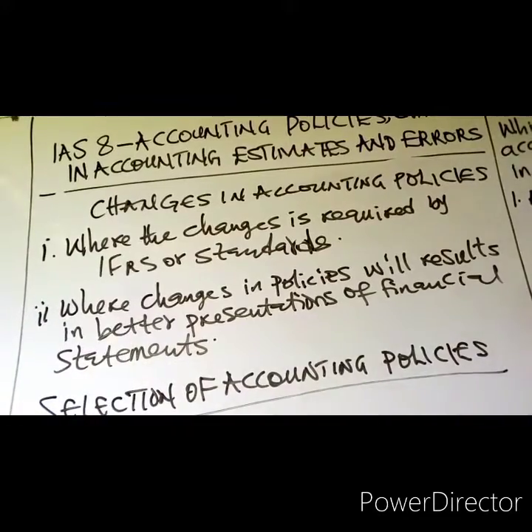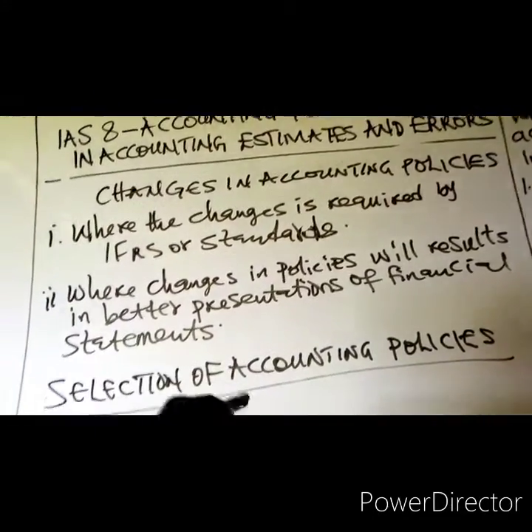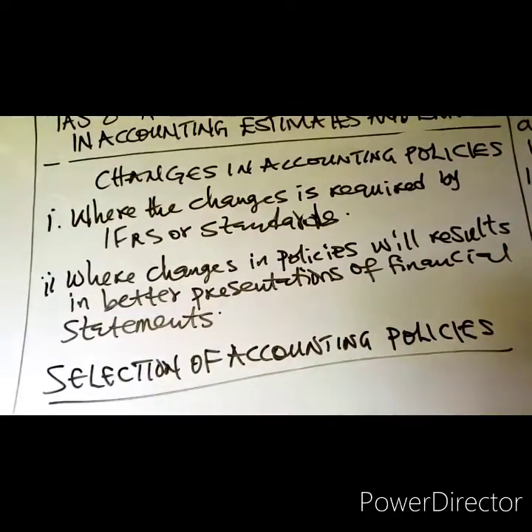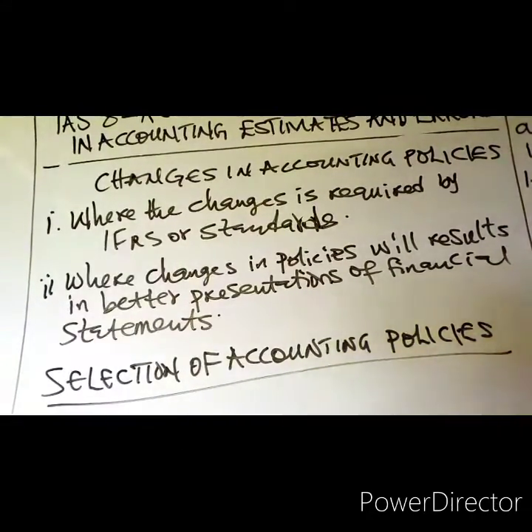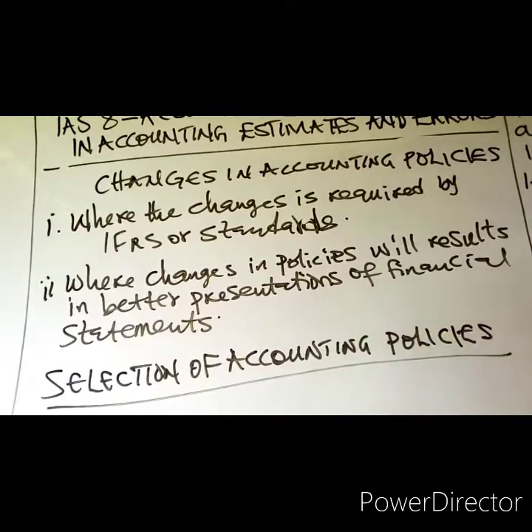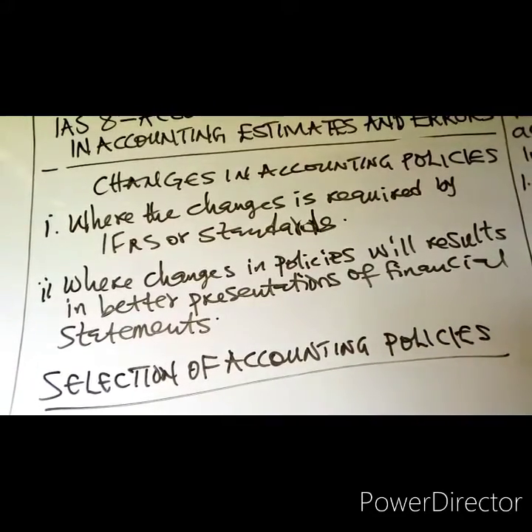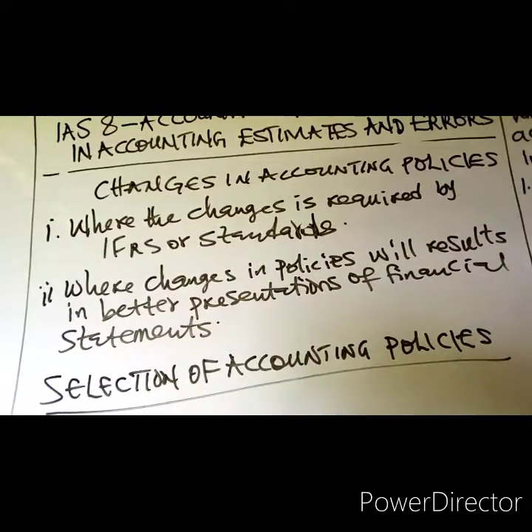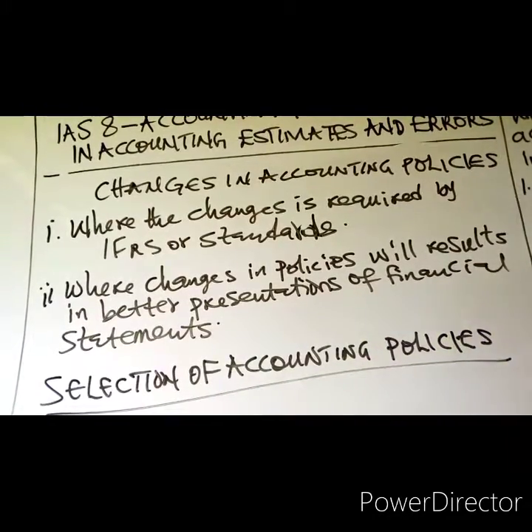Number 2, management should use the most relevant and reliable policy if there is no guidance in the standards. So where there is no guidance in the standard, management should use the relevant accounting policies.